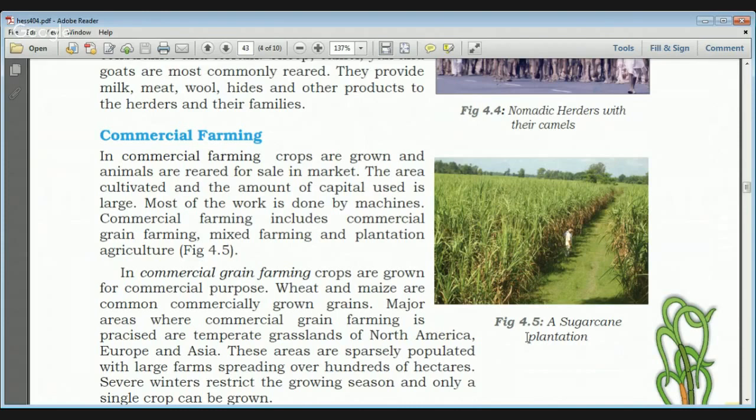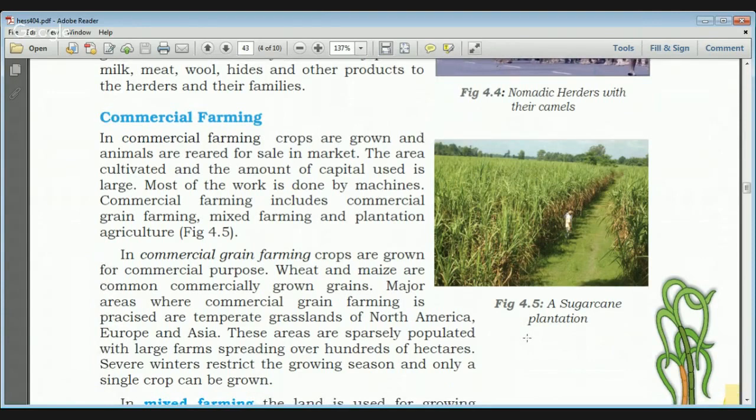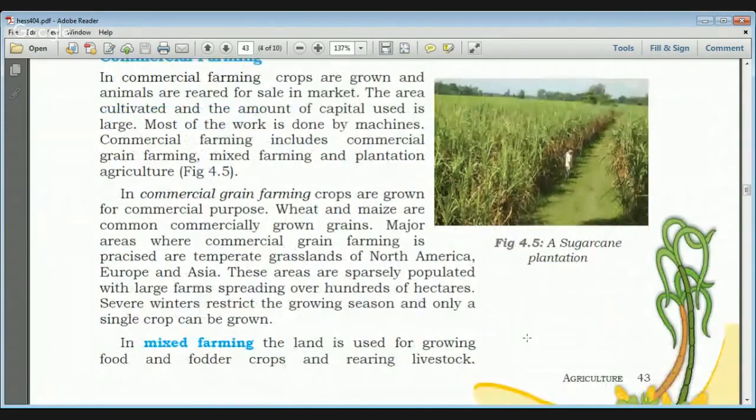And commercial farming includes commercial grain farming, mixed farming, and plantation agriculture. So three types of commercial farming are there. First is commercial grain farming. In this, grains and cereals are farmed. Then mixed farming means agriculture with the rearing of livestock, and then plantation means a single type of species like tea, coffee, and sugarcane is cropped.